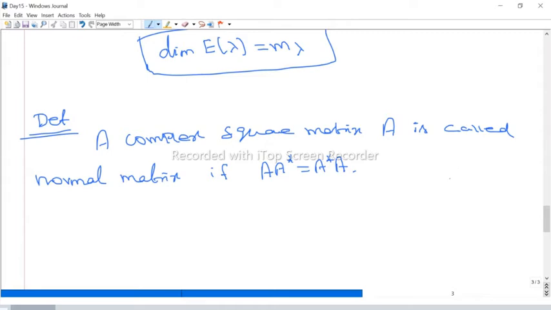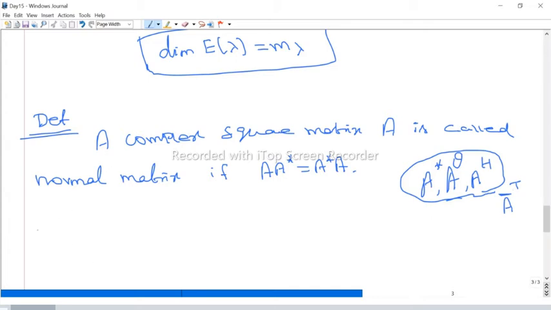This is very important, so keep in mind what A star is. Sometimes some books use A theta, some books use A power h. What is the meaning of these? It's nothing but you take the conjugate of each term of the matrix and then take the transpose. That is what I am using as A star. So A star, A theta, A power h all have the same meaning.